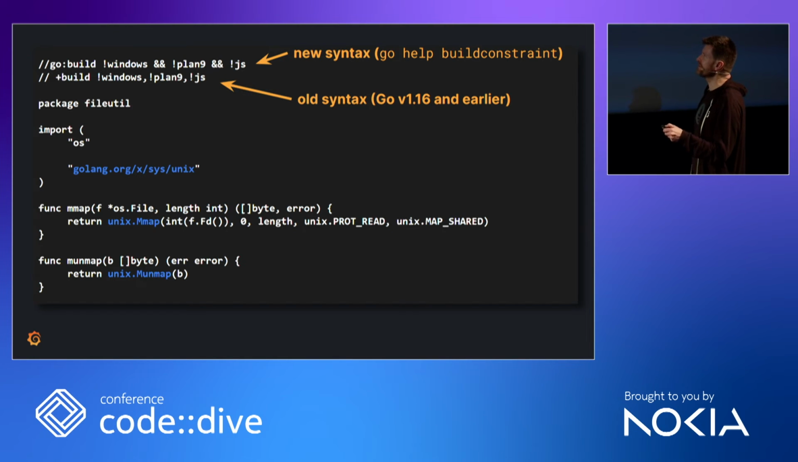And then confusingly, you have the same thing written again in a slightly different syntax. That's the old syntax until Go 1.16, and then they created a more powerful syntax, and you can write both if you really want to be super compatible.